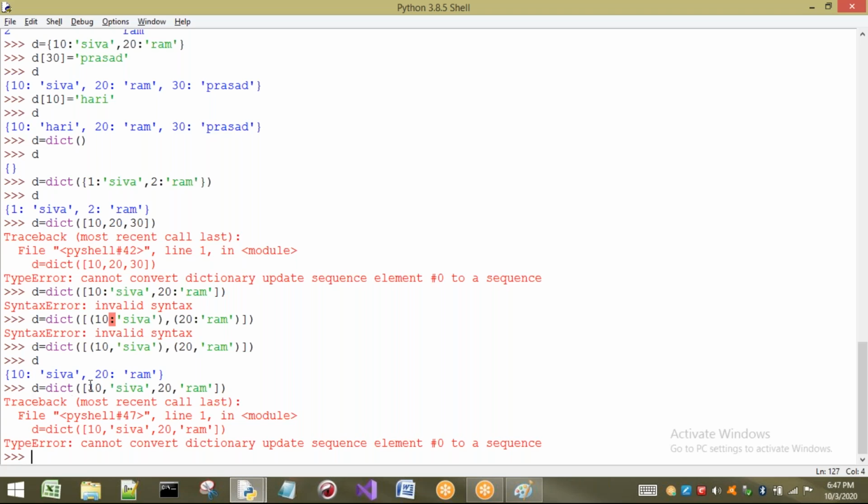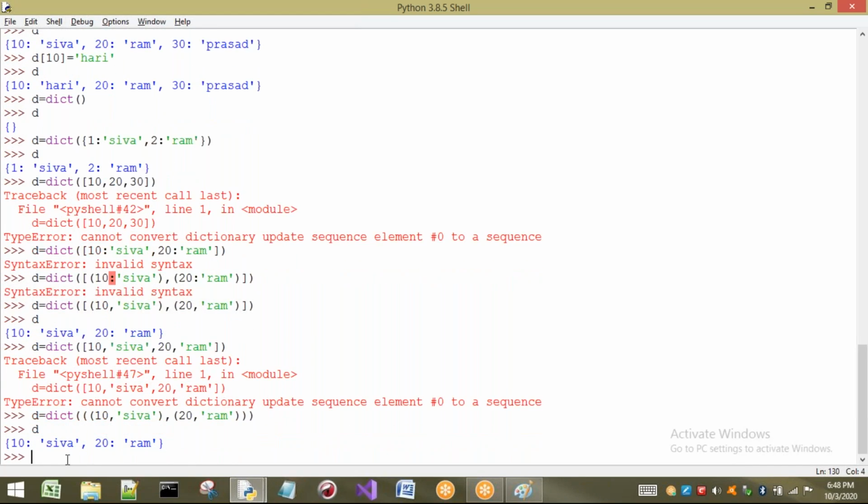Here I am taking a list, and inside that, key value pairs are separated within parentheses. Now the same thing I am going to consider inside a tuple, that means within parentheses. If we take it within parentheses, it is considered a tuple only, so it is converted into a dictionary.